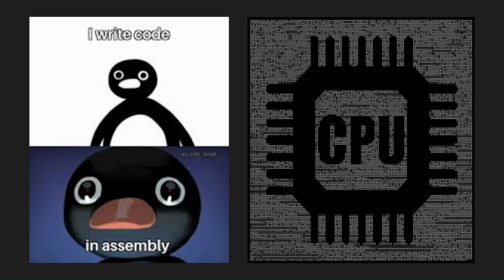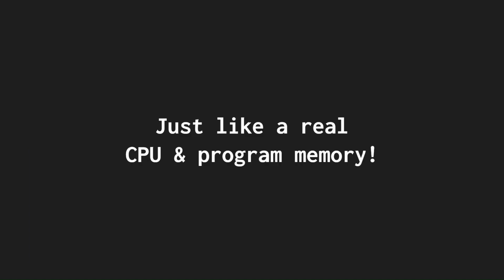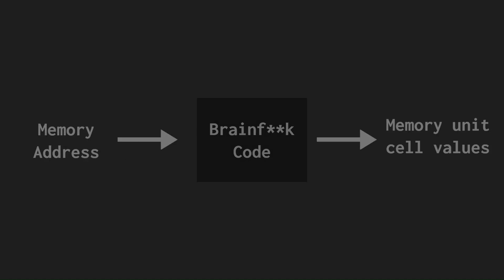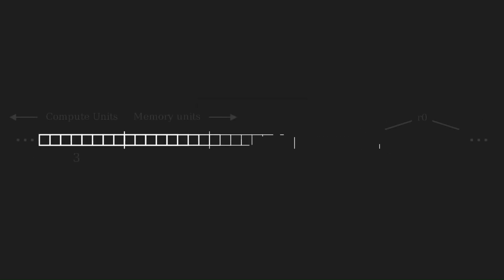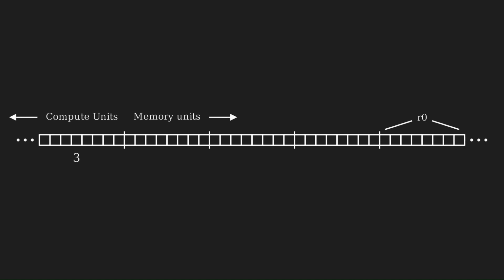Next step was to create a custom assembly language along with the CPU in Brainfuck that could read and run the resulting encoded program memory. The most difficult part here was figuring out how to retrieve values from those memory units. Pretend you're trying to read the value of some label R0 stored at memory unit 3, or the fourth unit. This is a heavily simplified explanation, but here's what I did.